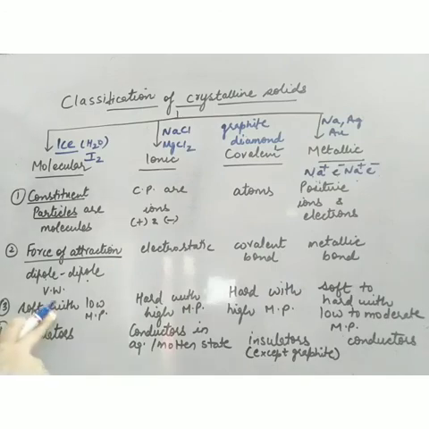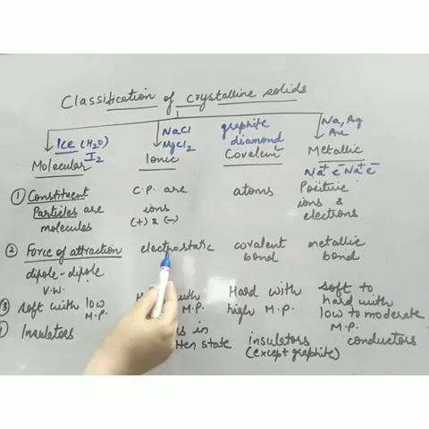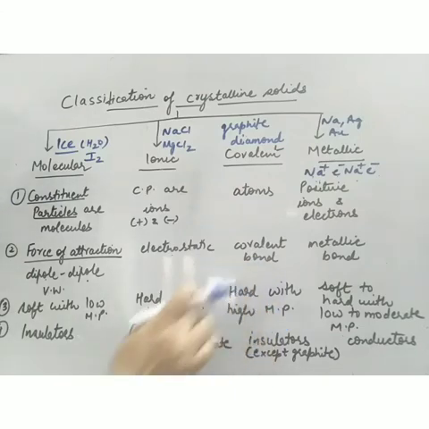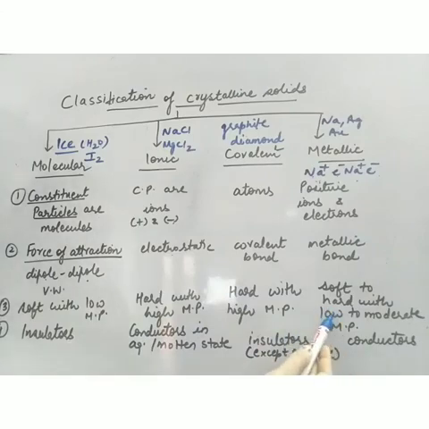The next is about their physical state. So the third point is about their physical property. Now since the forces of attraction are very weak, these are soft with low melting point. We have seen about water. So these are very soft because of weak forces of attraction with low melting point. Now since the forces are strong, these are quite hard with high melting point. These are also hard with high melting point because covalent bond is a strong bond. And likewise metallic bonds. Now metallic bonds depend upon the strength. So metallic solids are soft to hard with low to moderate melting point.